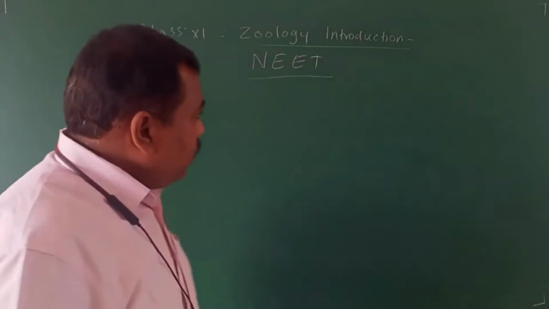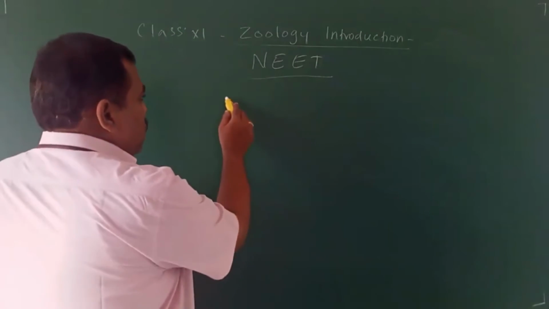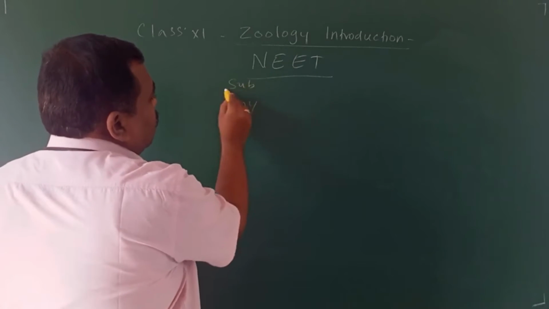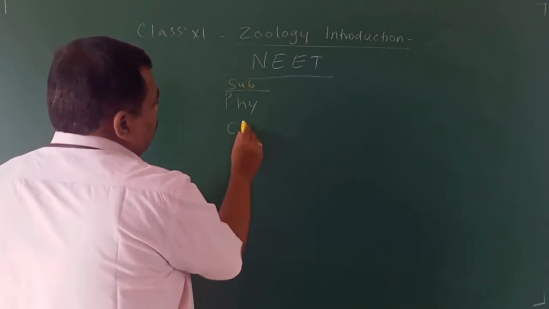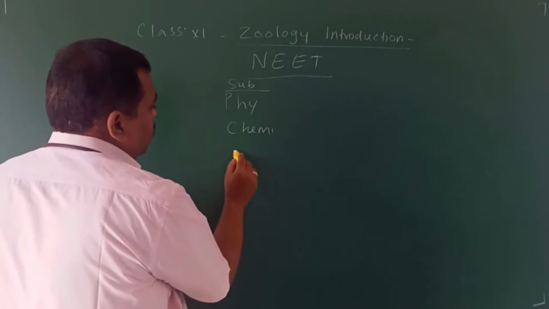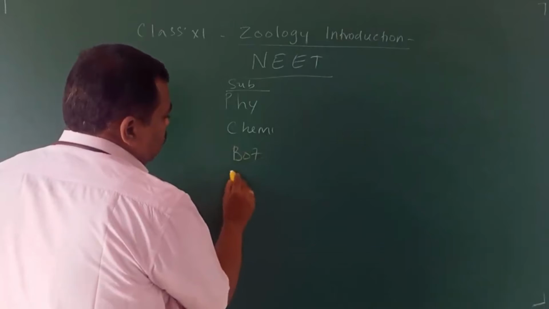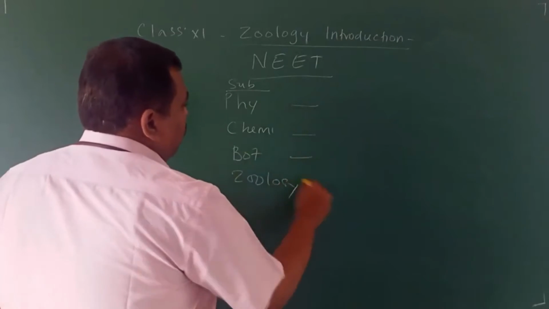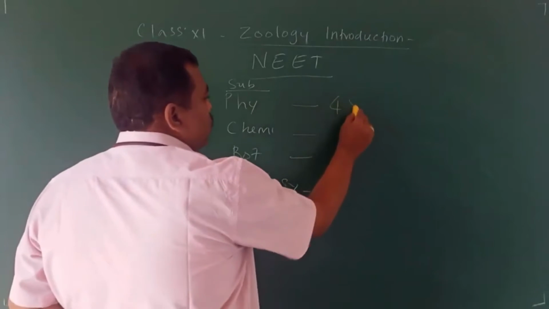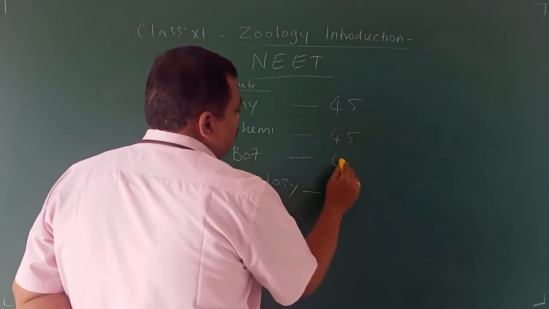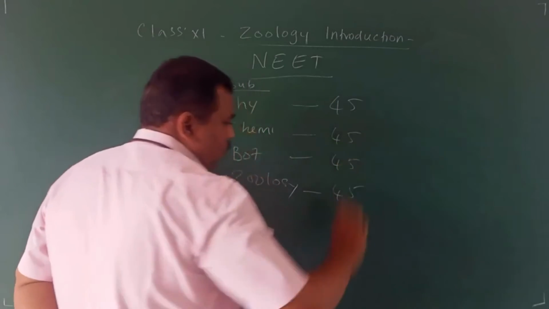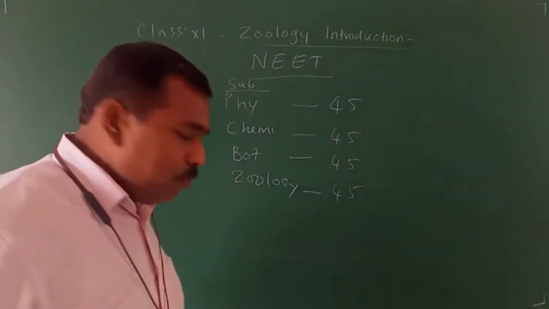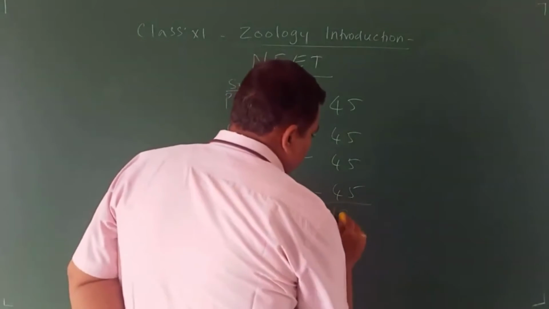In that NEET exam, there are 4 subjects: physics, chemistry, botany, and zoology. In each subject, they ask 45 questions. So the total number of questions is 180.